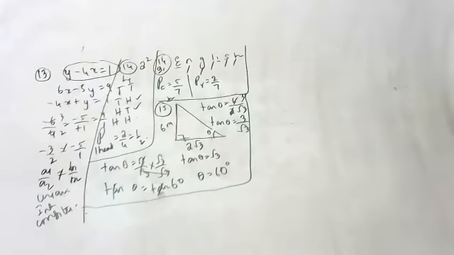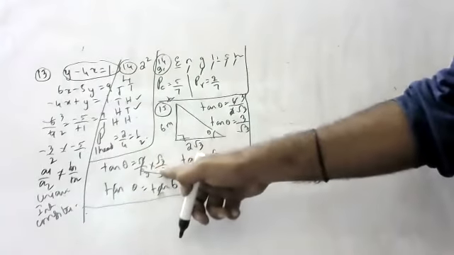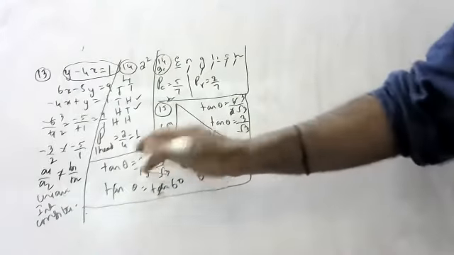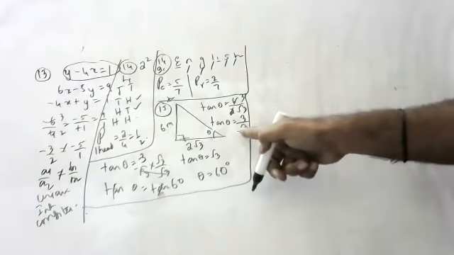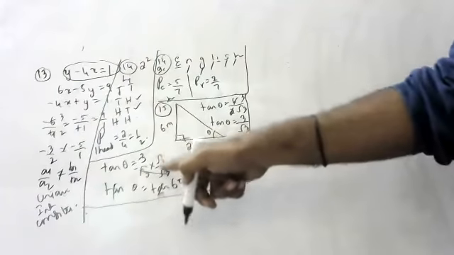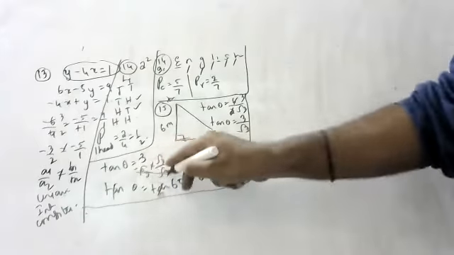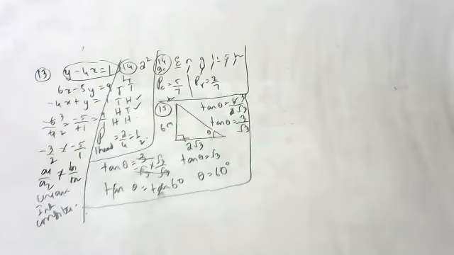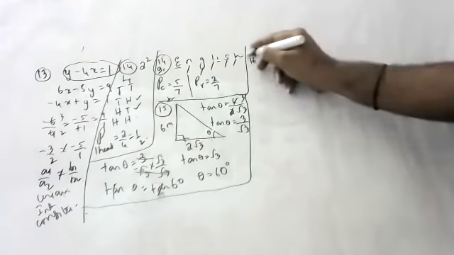Tan theta is equal to 3 by root 3, no sir. Then in rationalization you took root 3 also, no sir. Yeah. So root 3 into root 3. This is 3 by root 3. I rationalize. Root 3 into root 3 is 3 and 3 gone. Only root 3 is left. Okay. I rationalize the denominator.